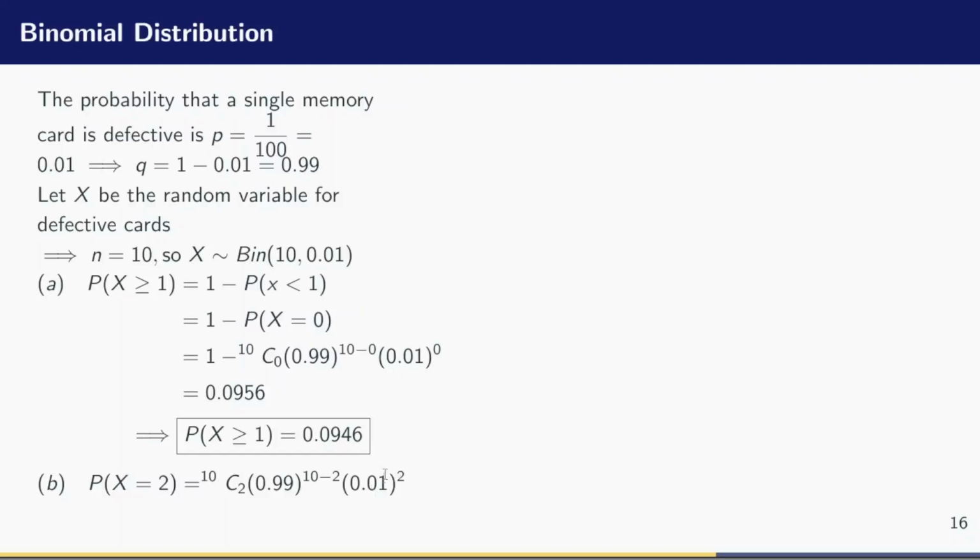Now I'll give you the chance to punch this on your calculator. You can pause the video, punch and then verify if you are going to have the same result with what I have here. Then if you punch it correctly, you are going to have an answer of 0.004152. So this is the probability that exactly 2 memory cards are defective.